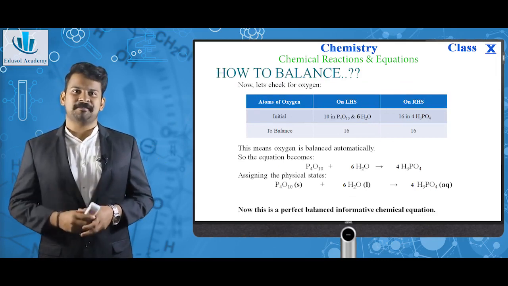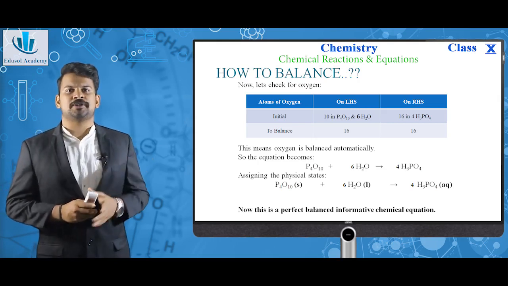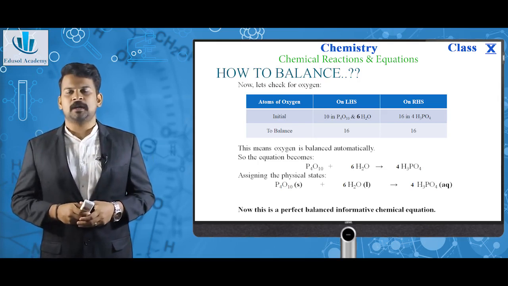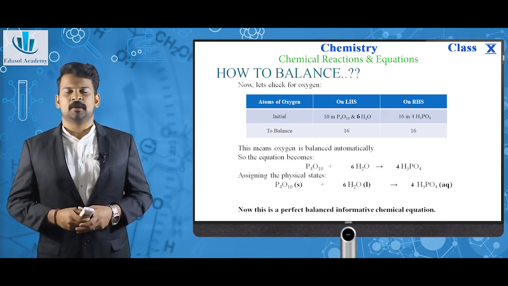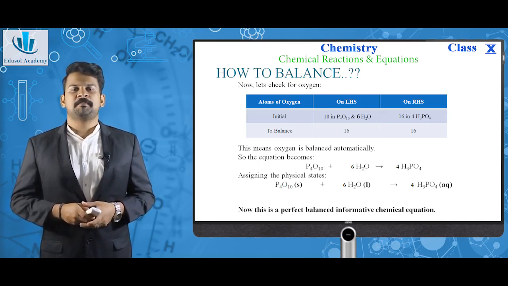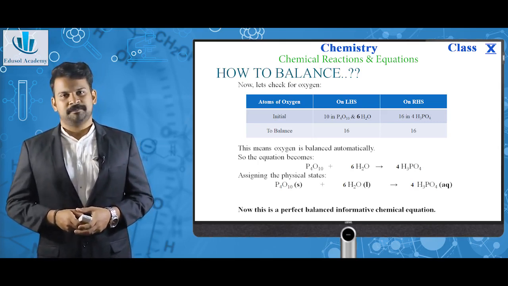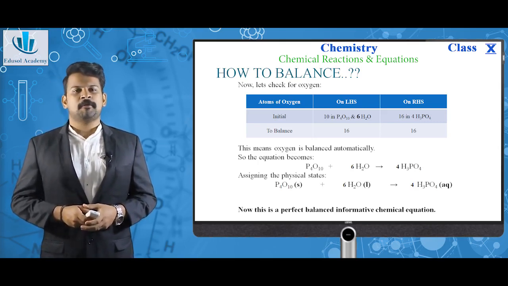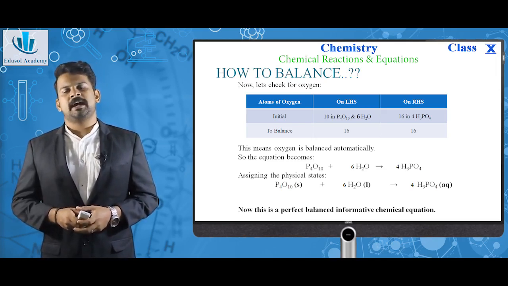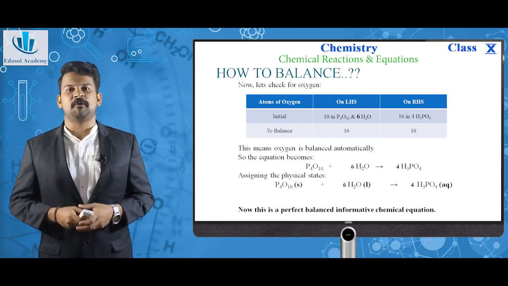We are going to oxygen now. As you can see, on LHS there are total of 16 oxygen together in P4O10 and H2O. Similarly, on RHS there are 16 oxygen, which means oxygen is automatically balanced. So the equation becomes P4O10 plus 6H2O giving 4H3PO4. Assigning the physical states, P4O10 solid state plus 6H2O liquid state giving 4H3PO4 aqueous state. Now this is a perfect, balanced, informative chemical equation.